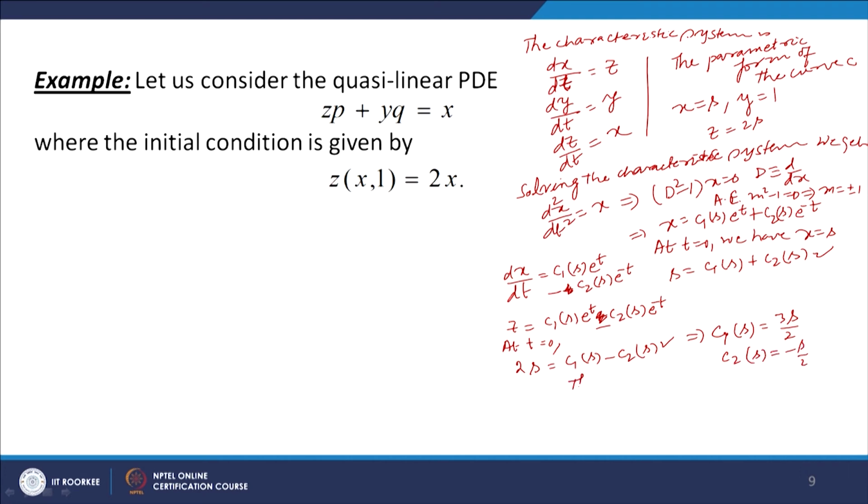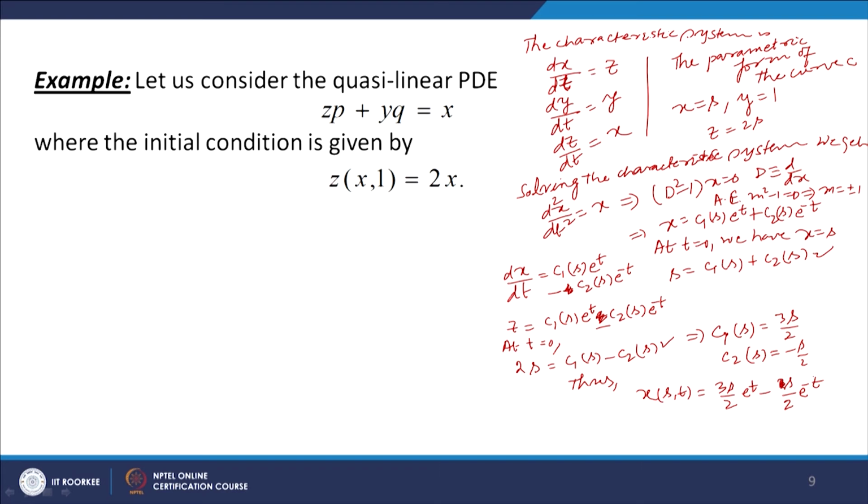Okay. Thus, we have solved this equation d square x by dt square is equal to x, and we got x(s,t) is equal to 3s by 2 e to the power t minus s by 2 e to the power minus t.